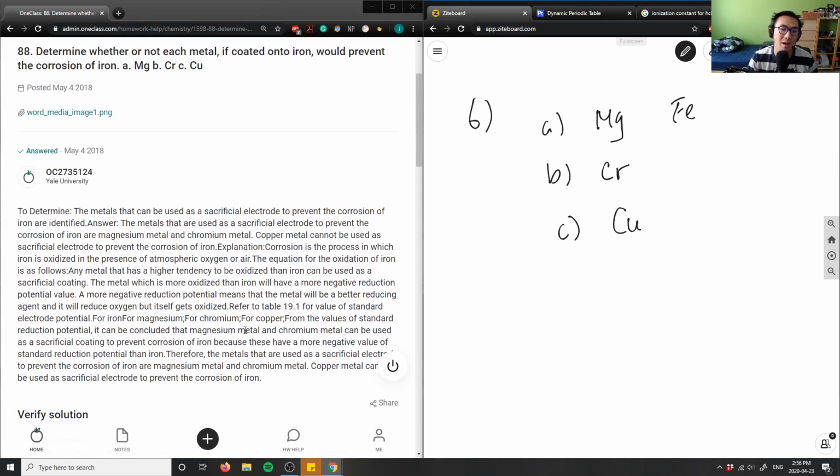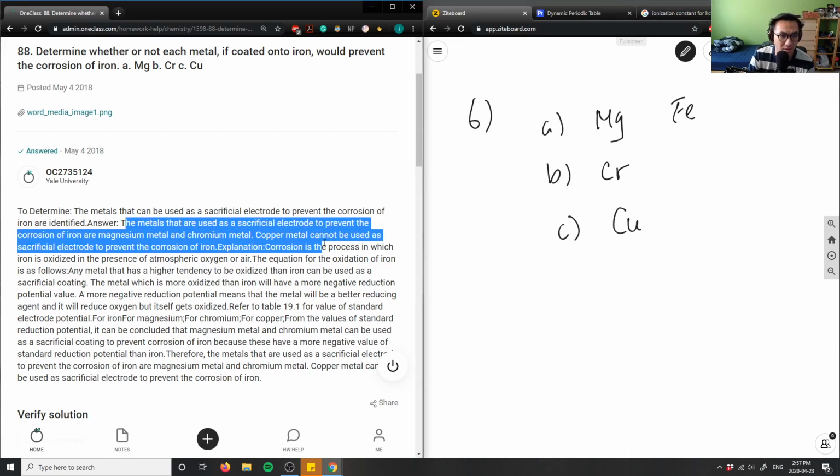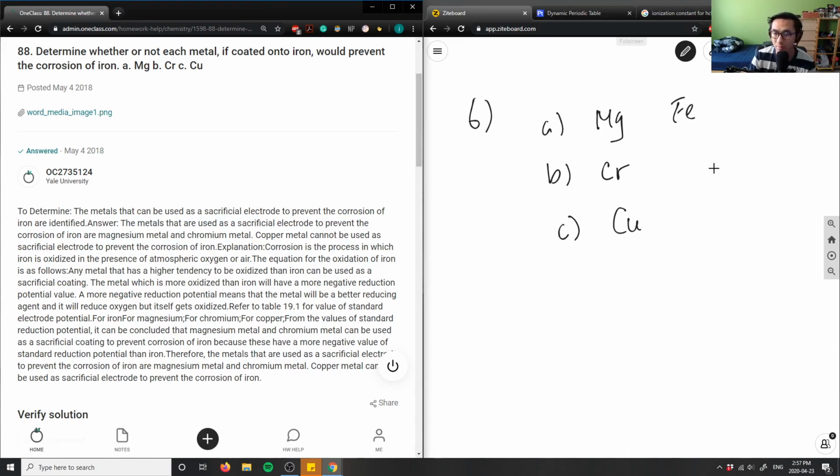Basically, when you're talking about corrosion, you're talking about this topic of oxidation, right? So what we have to do is look at our oxidation potential tables and figure out if a metal has a greater oxidation potential than iron here. So let me see here. The metals that can be used as a sacrificial electrode to prevent the corrosion of iron are magnesium and chromium, right? So magnesium and chromium would